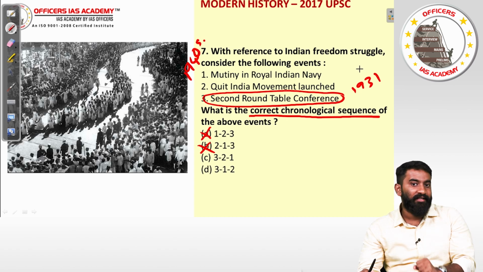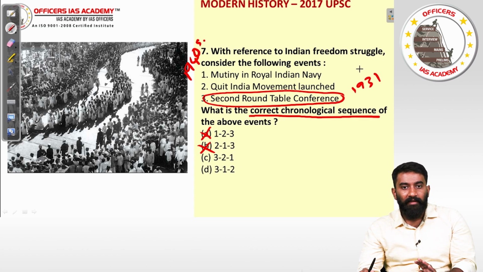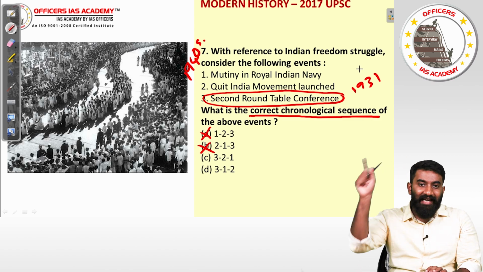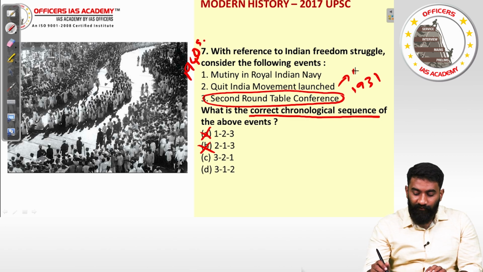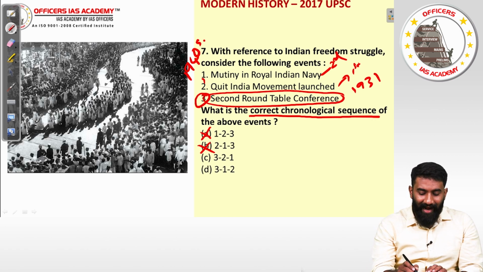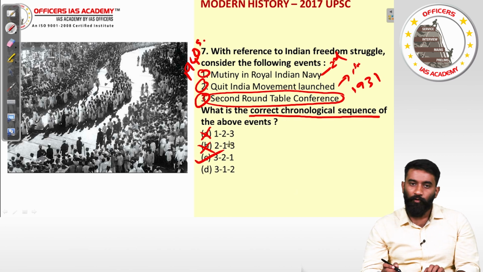In these trials, the soldiers were tried for treason. As a retaliation for this trial, Royal Indian Navy mutiny happened. So therefore, Quit India came first, and then Royal Indian Navy came second, which means it is 3 and then 2 and then 1. The answer is option C for question number 7.